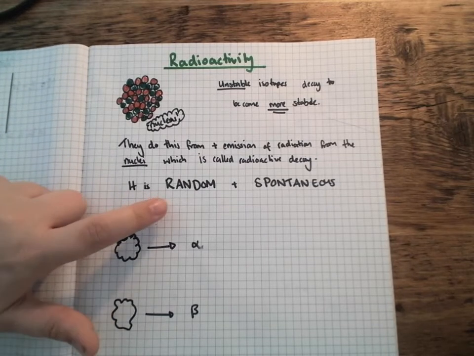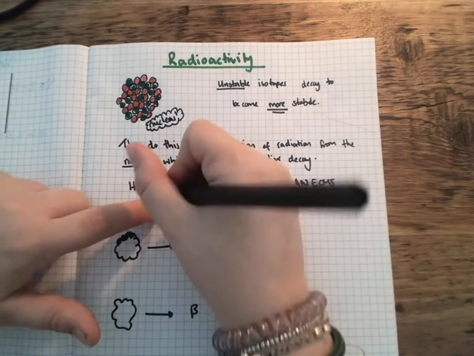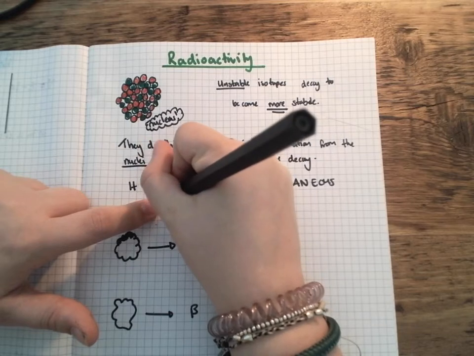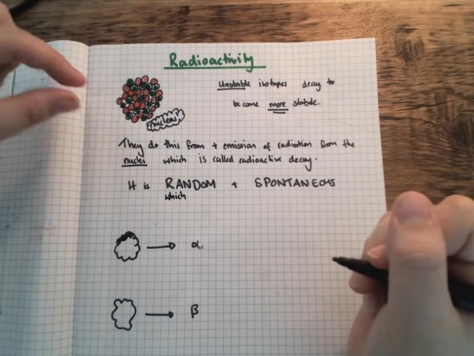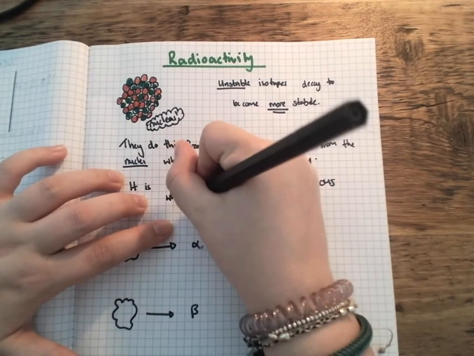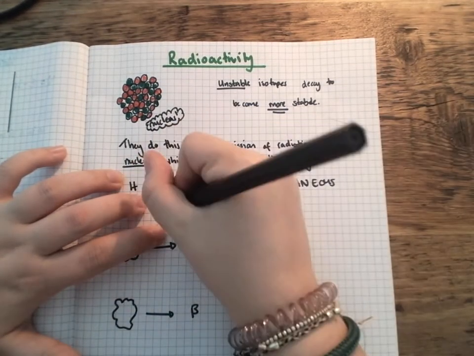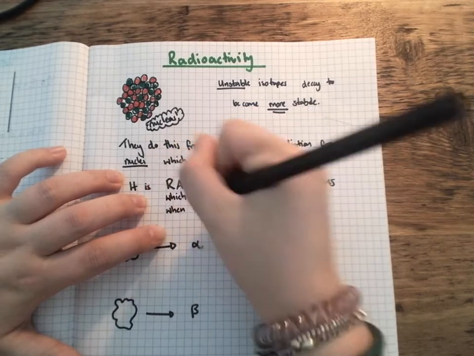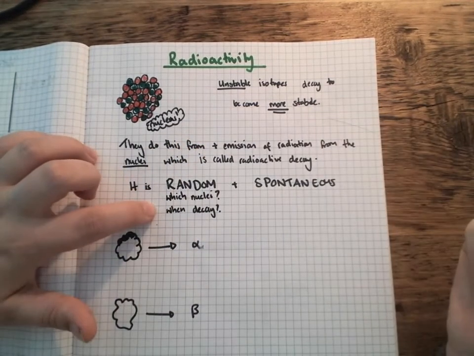The big thing about this is that radioactive decay is random. By random, that means I can't predict which nucleus. Remember, this might be just one nucleus, but in a substance we're going to have billions, millions of nuclei. So we don't know which nucleus is going to decay, and we also don't know when it's going to decay. It's random.